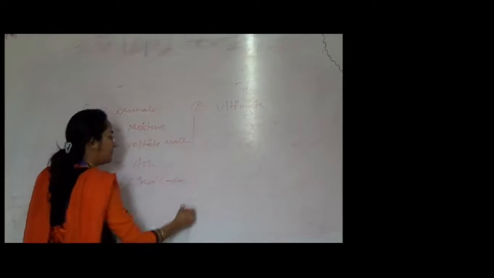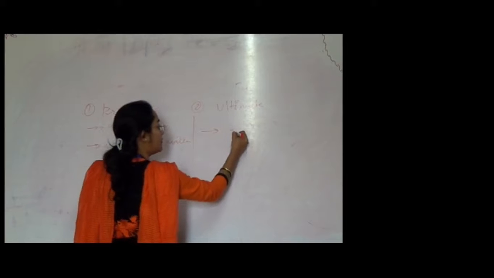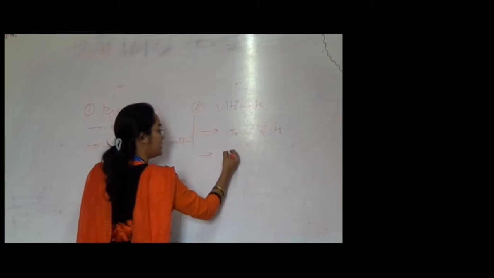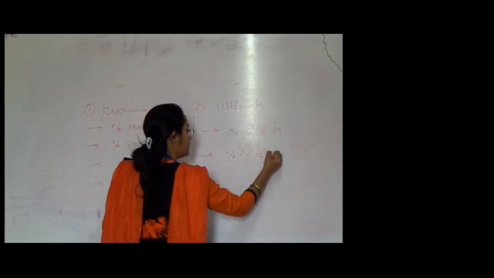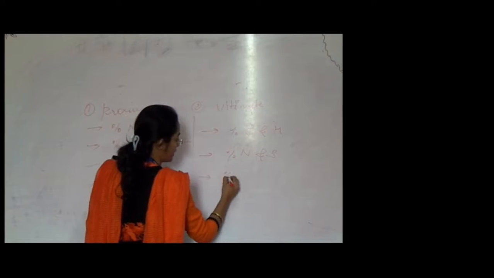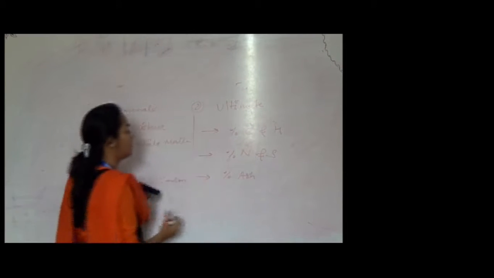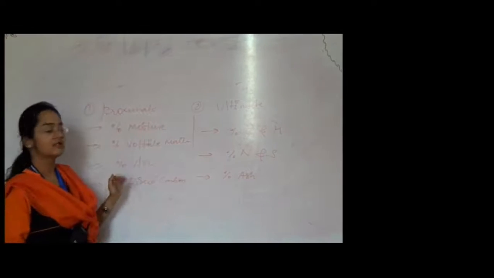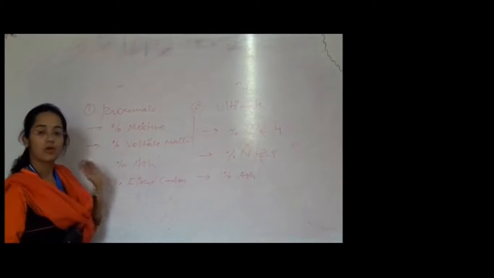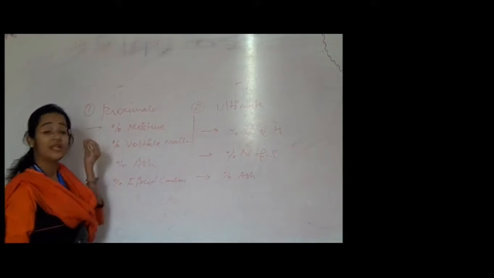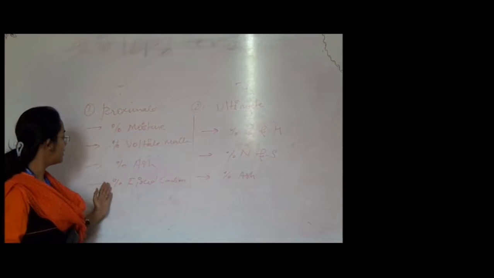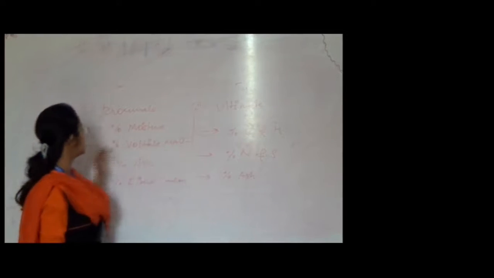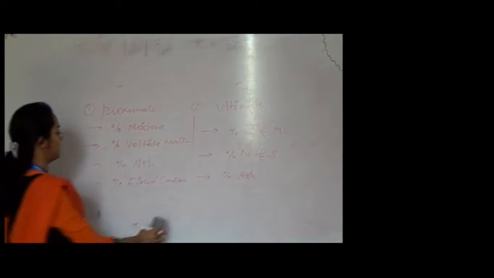Whereas, in ultimate analysis, we are going to see the percentage of carbon and hydrogen, then the percentage of nitrogen and sulfur, then the percentage of the ash. So, these are the different parameters that we study under the ultimate analysis. Now, what is the difference between them? The proximate analysis is very easy and faster to give the different values, whereas the ultimate analysis is an in-detail analysis. So, now firstly we are going to start with the proximate analysis.